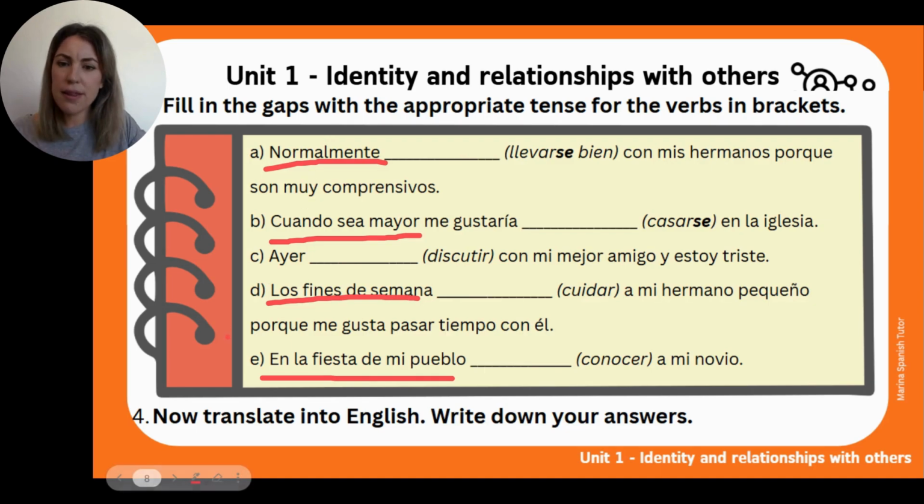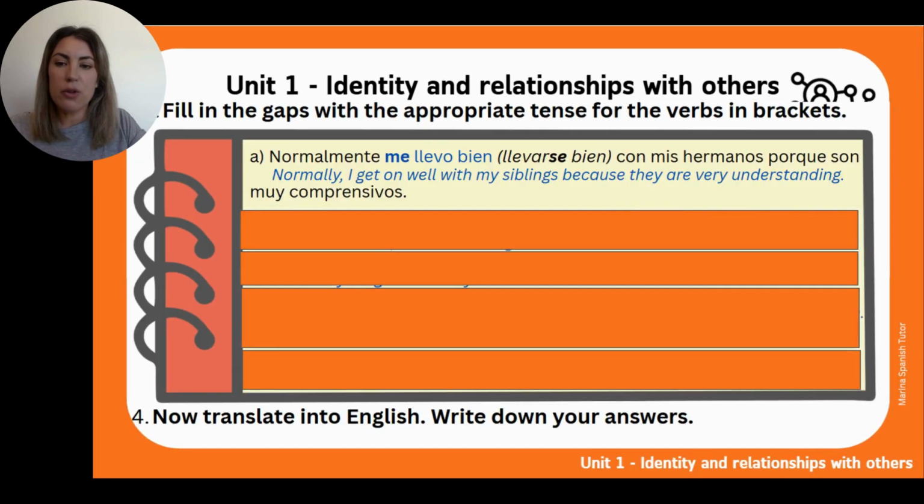Ok, bueno, era difícil, era fácil. Vamos a ver. Ejercicio 3A. Normalmente me llevo bien, because normally implies regular action. So it's normally in the present tense, but sometimes it can change. Normalmente me llevo bien con mis hermanos porque son muy comprensivos. Normally I get on well with my siblings because they are very understanding. Okay?